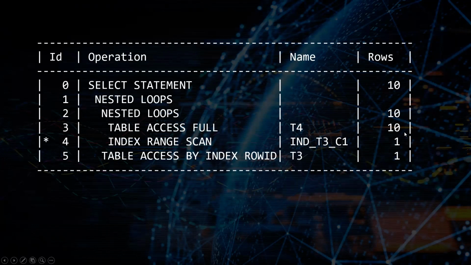So what Oracle is saying here is I'm going to get 10 records as a result of scanning T4. And then I'm going to do a nested loops iteration. And for each iteration of the nested loops, Oracle is estimating that it's going to pick up one row, meaning that this nested loop will come up with 10 rows. And then this nested loop will invoke this other nested loop and do table access by index row ID. And again, this will come up with one row. So we're going to have a final result set of 10 rows.